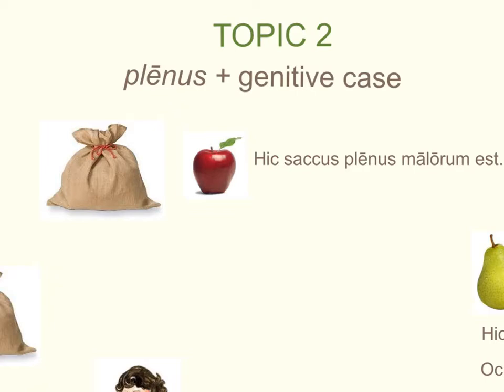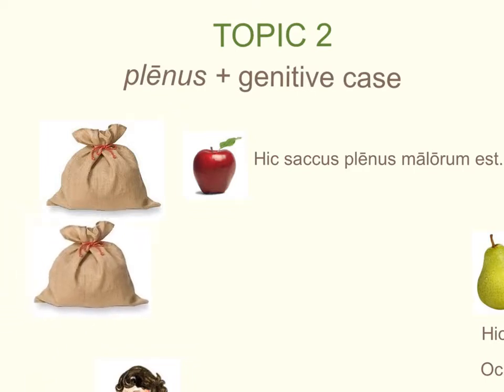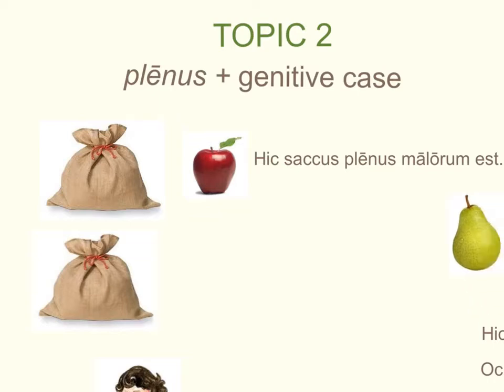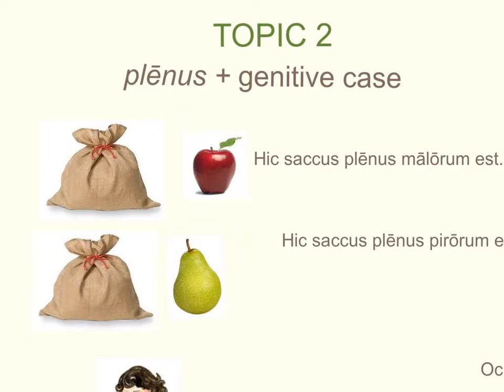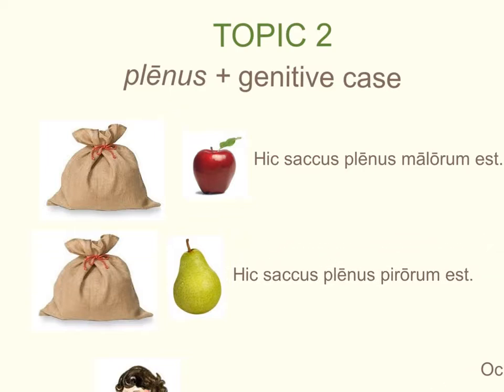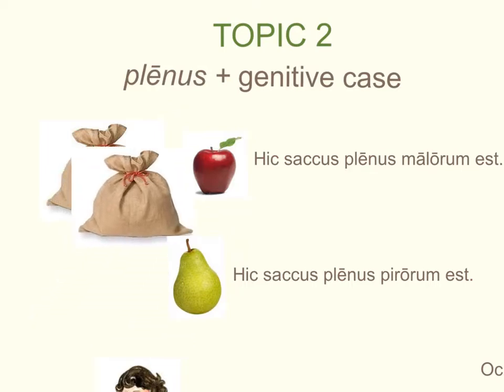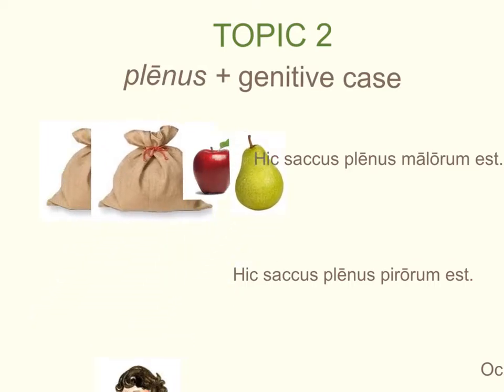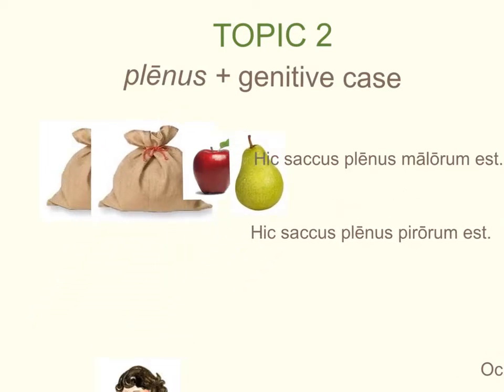Malorum, of apples. We see again, here's another saccus. Now this saccus is going to be plēnus, full of pears. In other words, hic saccus plēnus pyrorum est. Now we're going to move these sacks out of the way because we have another example of something being full in this story, and that would be with our dear friend Julia, who is very sad, as you know, because she is afraid that she has an ugly nose.